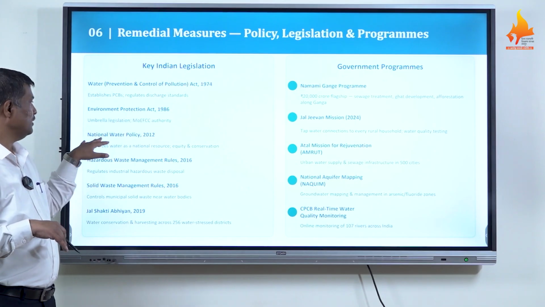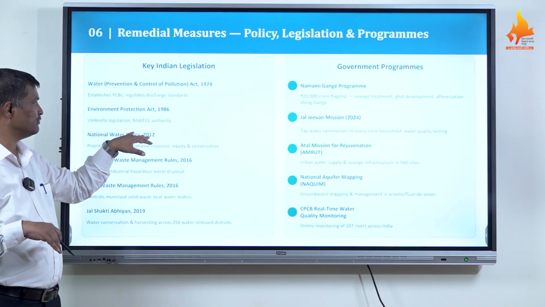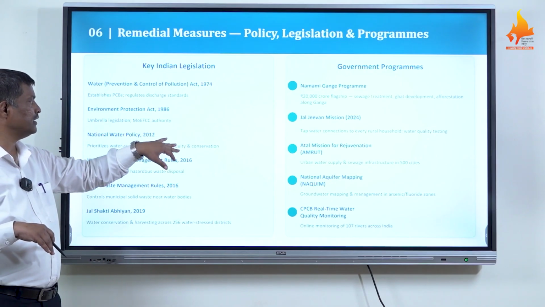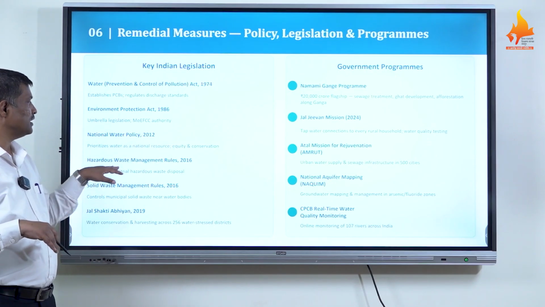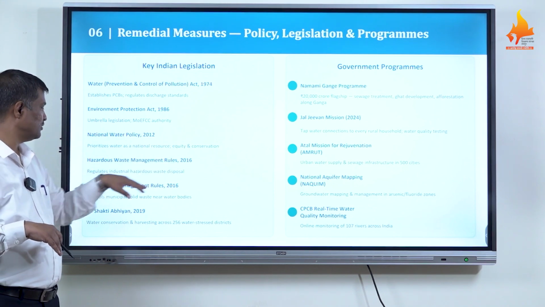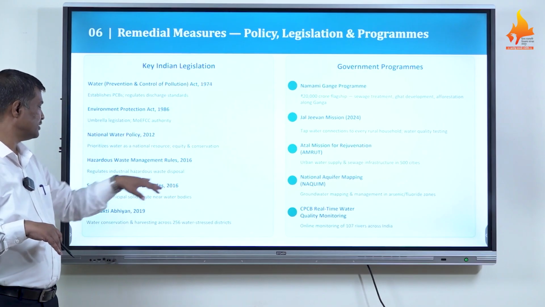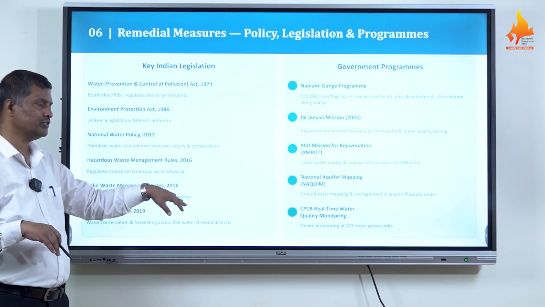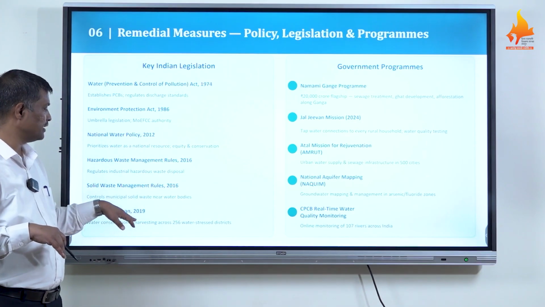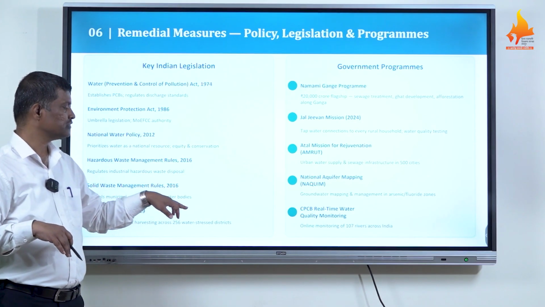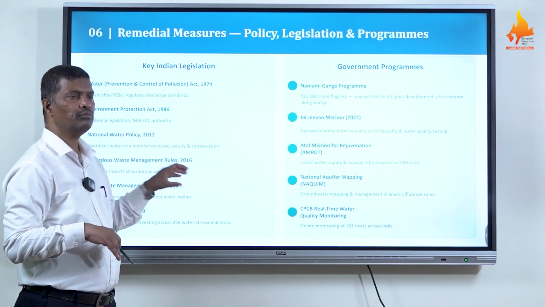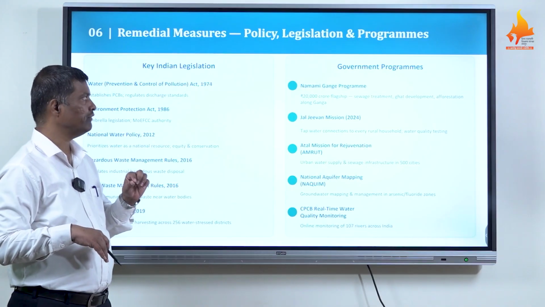The National Water Policy, confirmed in 2012, prioritizes water as a national resource, and equity and conservation are required. The Hazardous Waste Management Rules 2016 regulate industrial hazardous waste disposal. The Solid Waste Management Rules 2016 control municipal solid waste near water bodies. Jal Shakti Abhiyan 2019 covers water conservation and harvesting across 256 water-stressed districts. Such legislations are firmly implemented to stop heavy pollution of water.